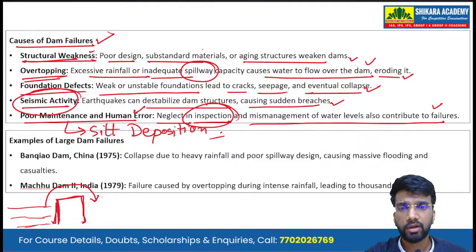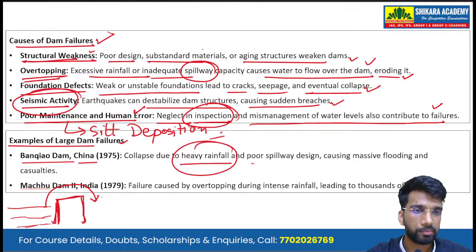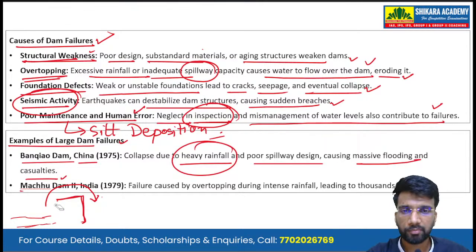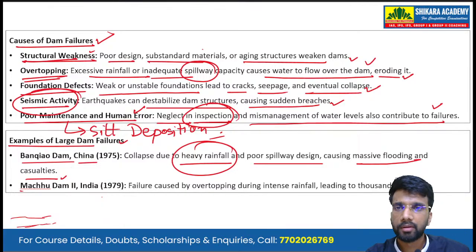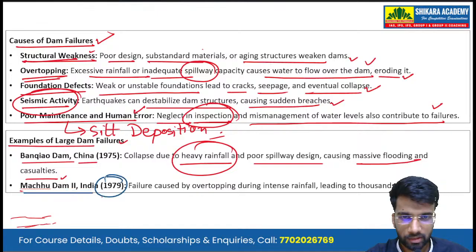Okay, now we have to give two examples, one global and one domestic. So the global example is the Banqiao Dam in China. It collapsed during heavy rainfall because of the poor spillway design. I have the example of the Machhu Dam failure in 1979. It happened in the state of Gujarat.